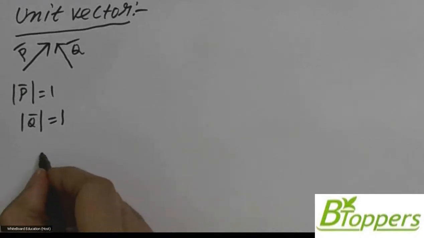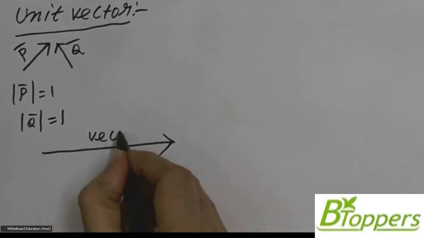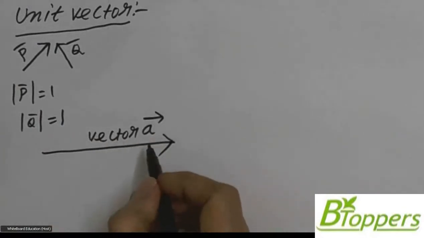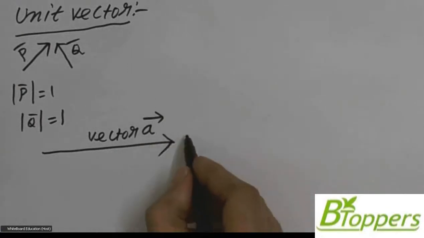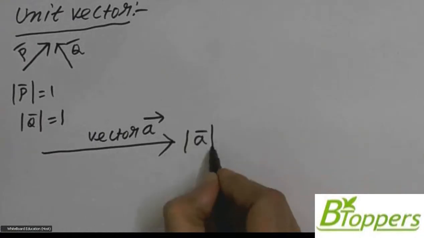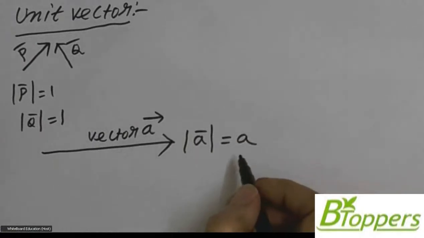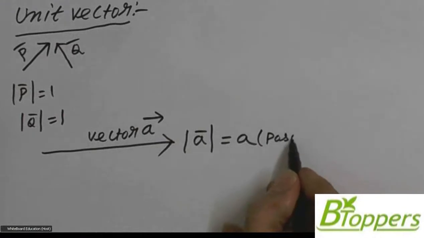Now let us consider a vector A bar whose magnitude may be greater than 1 unit. The modulus of vector A bar or magnitude of vector A bar is denoted by letter A, which you can mathematically consider as a positive scalar.